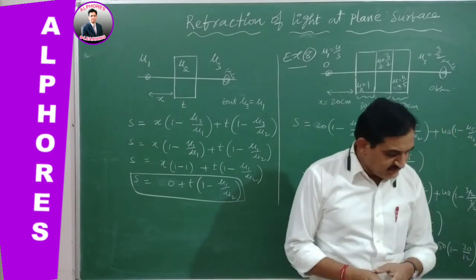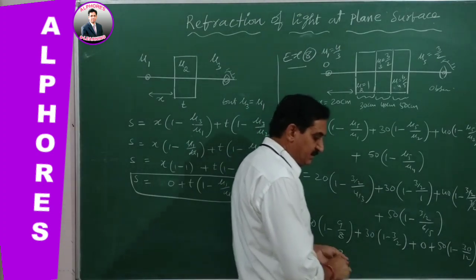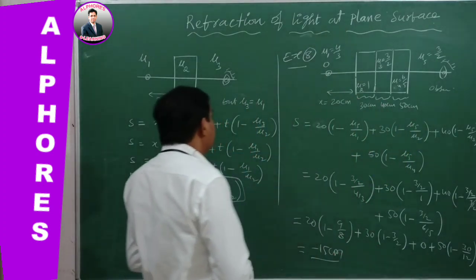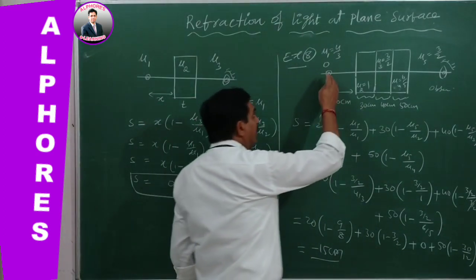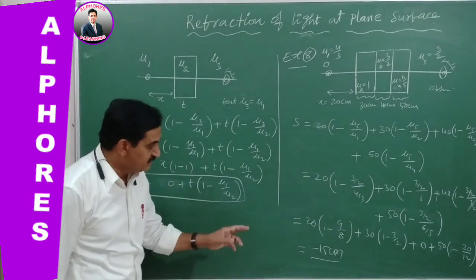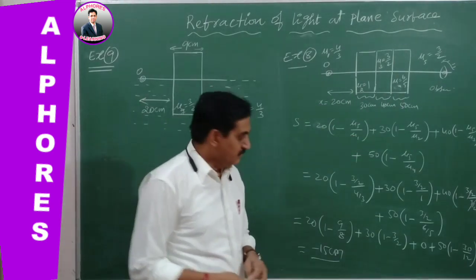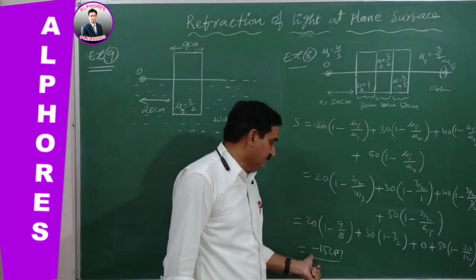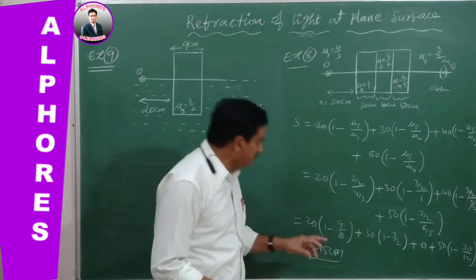So what does it mean? We are getting finally minus 15 centimeters. In the sense, instead of shifting towards the medium or the glass plates, it is shifting away from it. That is indicated by the negative sign of the shift. In this case, finally we obtained minus 15 centimeters. Here, the negative sign represents that